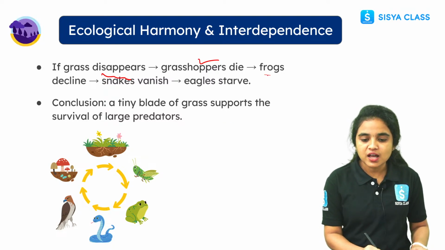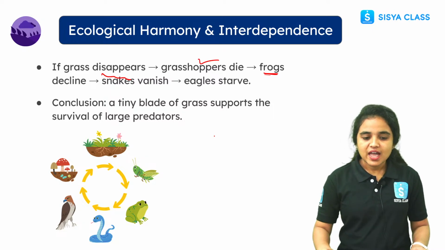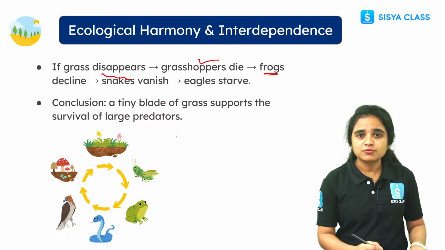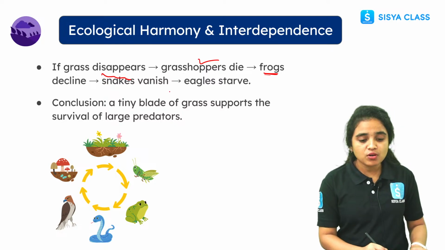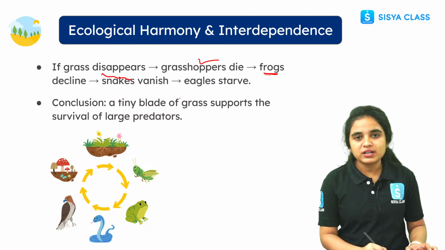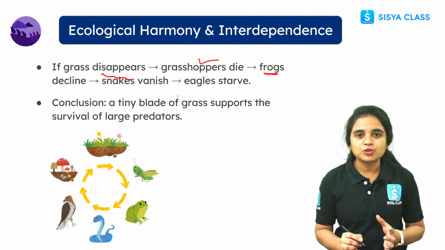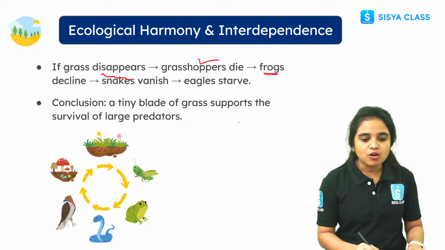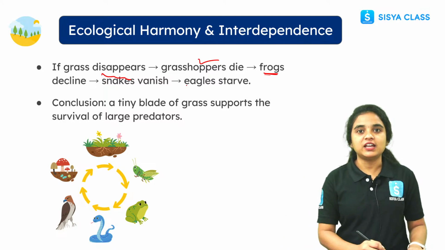Frogs depend on grasshoppers, so they will die. Frogs will slowly decline, and snakes depend on frogs, so everything will slowly start to vanish, and every organism will start to decline. This is how every organism depends on other organisms directly or indirectly.